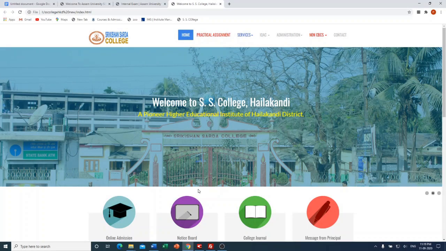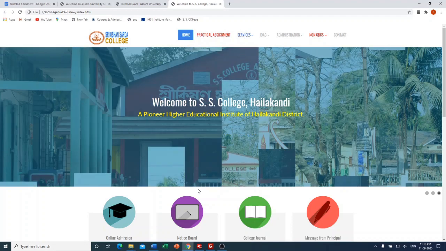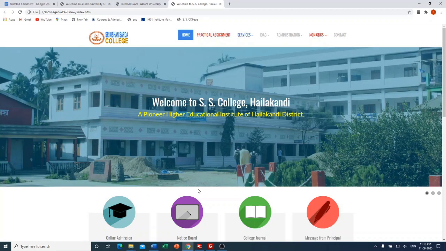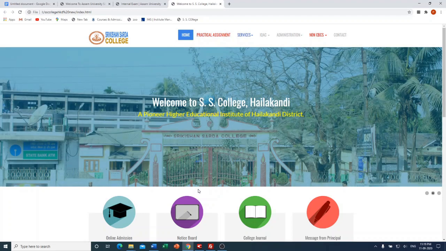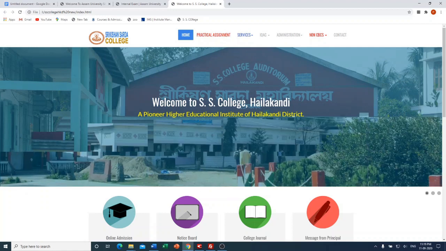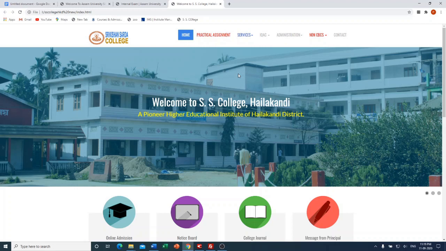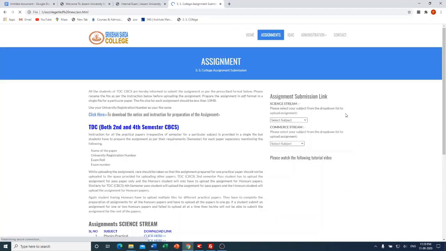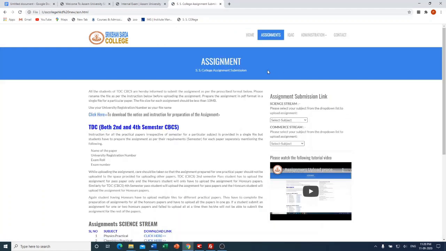Today I am going to discuss the detailed procedure of how to upload the practical assignment as per the instruction of Assam University Silchar. For that, you have to visit www.sscollegehkd.ac.in and you will find the homepage of the official website of the college, where you have to click the practical assignment tab at the top of the page, and you will be directed to this assignment submission page.